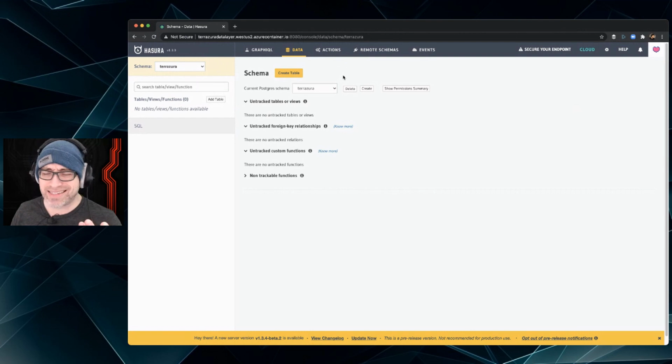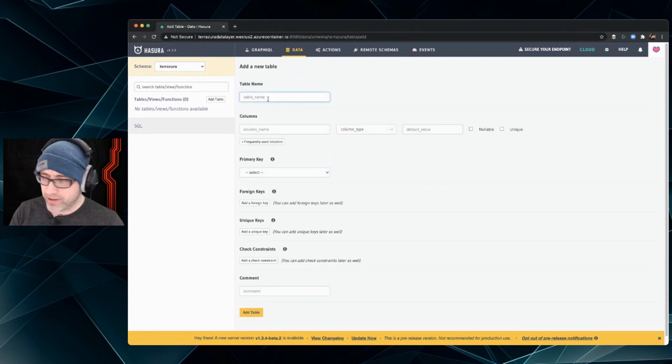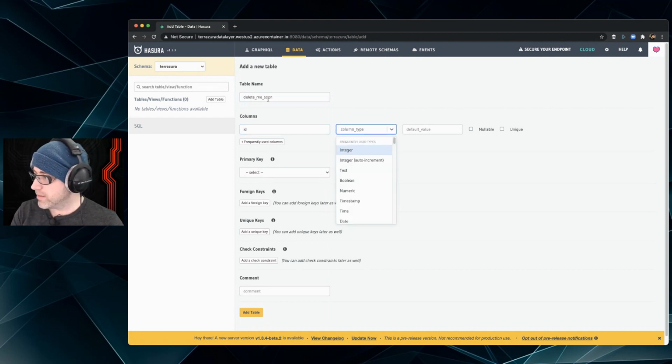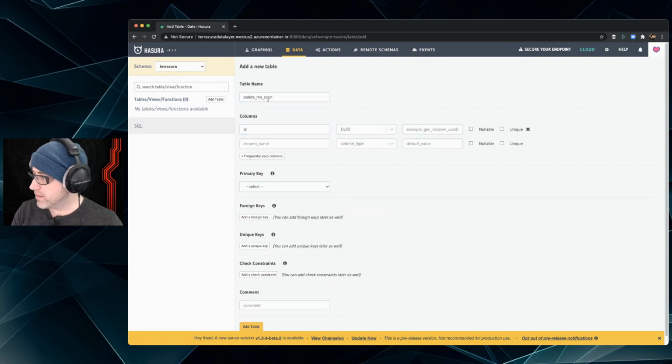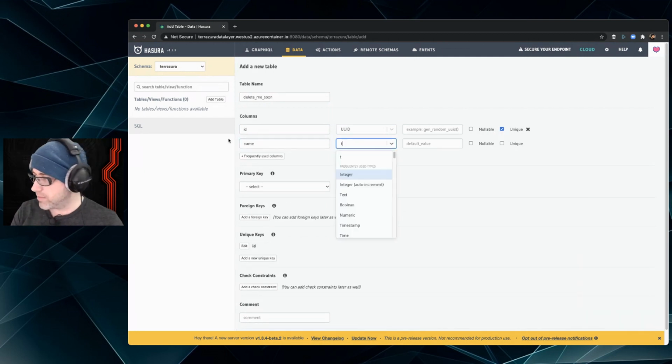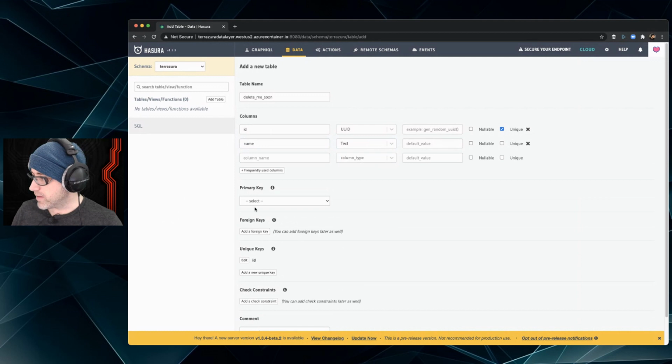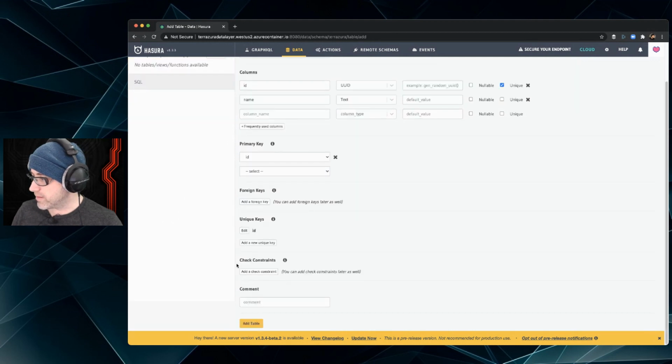But hey, that's nice. Let's do one more thing. Let's create a table. Let's call it delete me soon. We'll call it ID. It's UUID. And then let's do unique, just name and text. All right, that's enough. Oh wait, we need a primary key. That's enough to create.